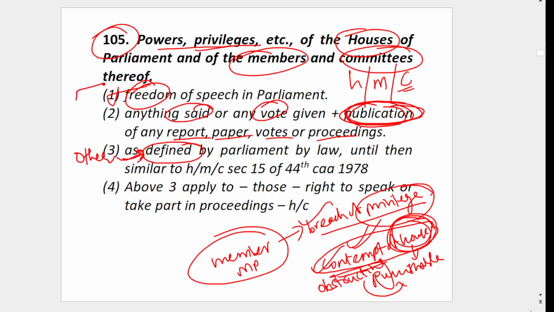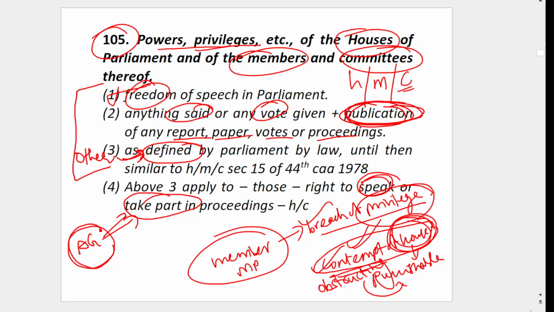These privileges also apply to persons who have the right to speak or take part in the proceedings. For example, the Attorney General can take part and speak, however he cannot vote. So these privileges also apply to the Attorney General. Ministers also have the right to speak and take part in the proceedings. They can go to any house, speak, and listen to what members are saying. So ministers also enjoy these privileges. MPs, ministers and the Attorney General all enjoy them.